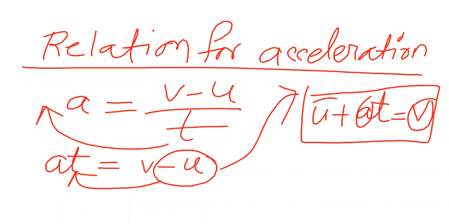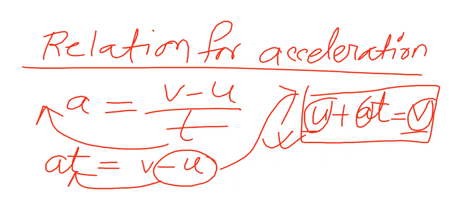This is also velocity actually. This is initial, this is final. Just note it down. When we solve problem-based questions, we have to apply this formula.